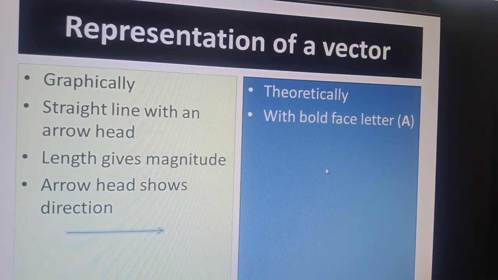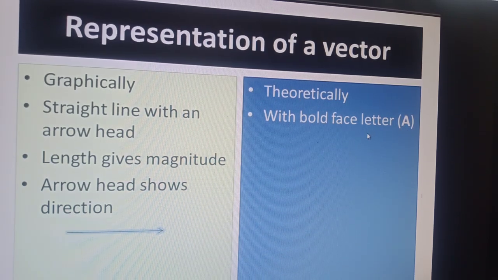Another way of representing a vector quantity is the theoretical way. In writing, we represent a vector quantity with a bold-faced letter like A, or a simple letter having an arrow above or below it.